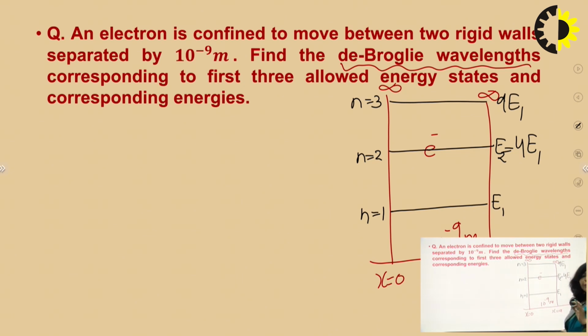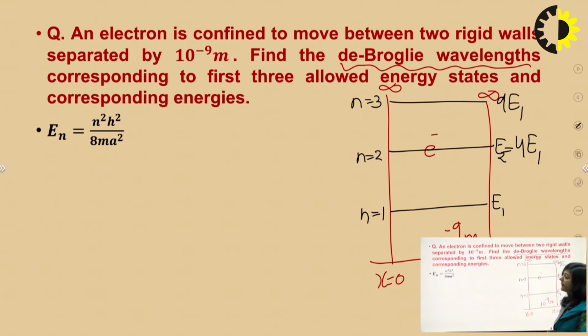So in order to find the energy of the 3 possible or allowed states, first we have to find E1, then simply multiply it by 4, you will get the energy of the second state. In order to find the energy of the third state, you have to multiply by 9. So this is the way to find the energy of the first 3 states. So let's see how to get the energy of those states.